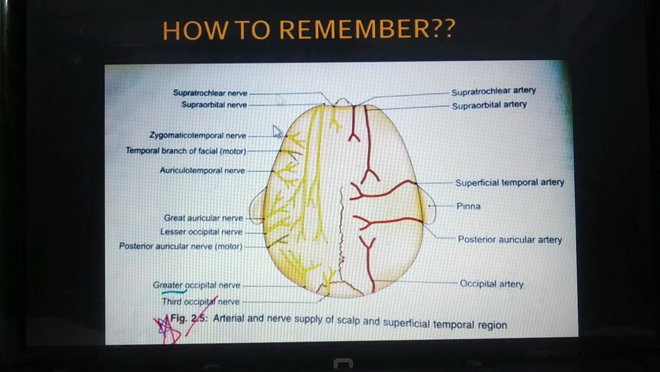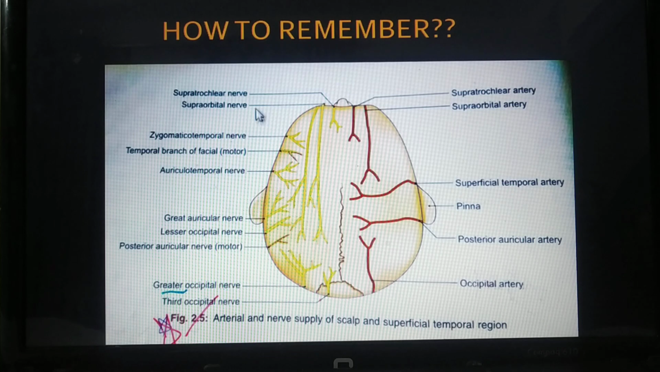So how do we remember this? Remember supratrochlear, supraorbital, same, supratrochlear, supraorbital. Here is artery, here is nerve. Then here is zygomaticotemporal nerve, temporal branch of facial nerve, auriculotemporal nerve. Zygomatic: just behind the orbit I face the zygomatic bone, so zygomaticotemporal nerve. After that the temporal region is supplied by the temporal branch, and then the auriculotemporal nerve. So these three you can remember like this from the area being associated.